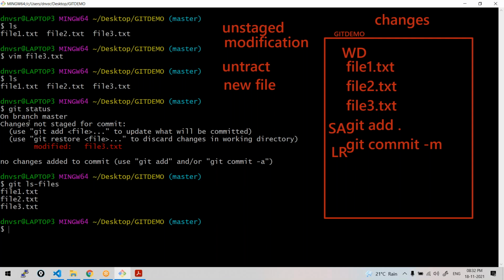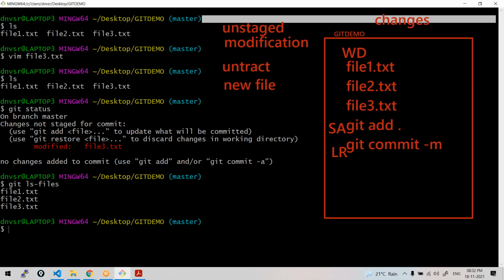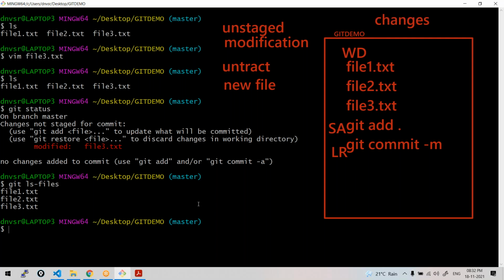Now, some modification. Like I already said, Git works with respect to the changes. Remember this point. Modification means, see, it is telling you to add it and then commit it. Again, you have to move that modification to the staging area. Move means it's not physically moving it. You have to place them in the staging area, then move them to the local repository. You can do it again in two ways.